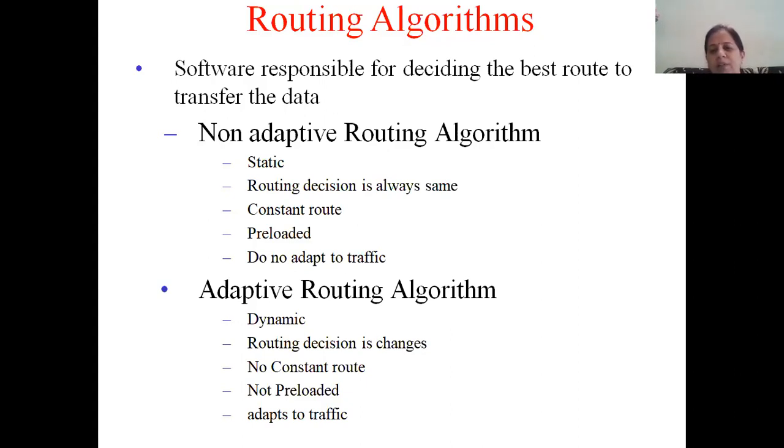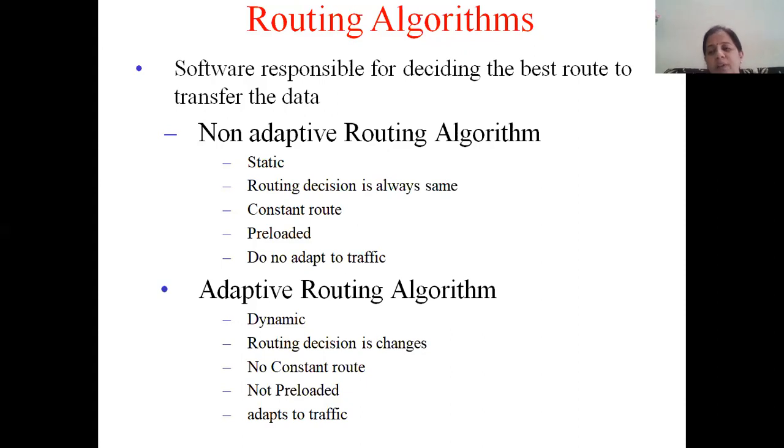What are non-adaptive? They are static routing algorithms. The routing decision will always remain same. There's a constant route that will be followed for a particular destination. These routes are preloaded into the router's memory, and they do not adapt to traffic. They do not adapt to conditions existing inside the network.